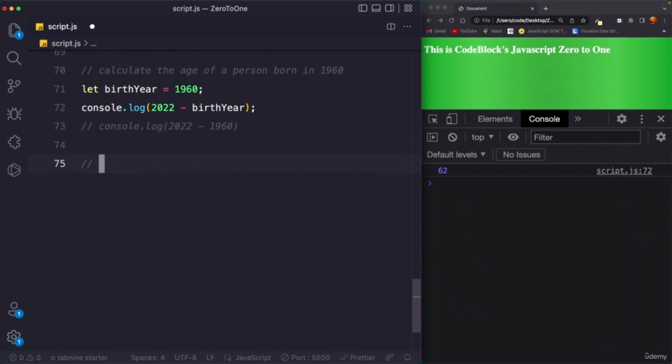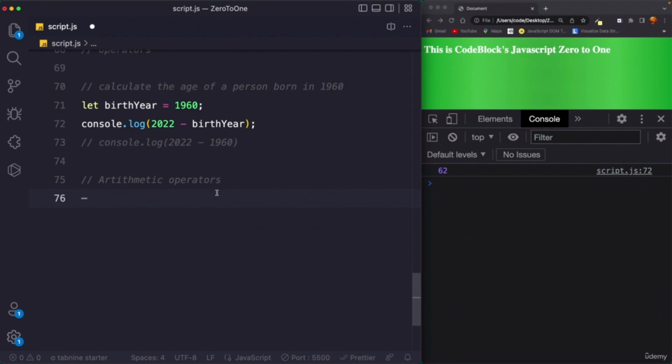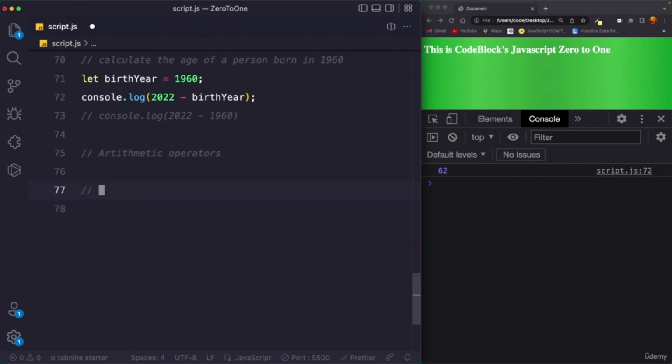So there are three main operators that we are going to talk about in this video. These are arithmetic operators, and I'm writing this comment because when I give you the final file, you can go through the files and understand that okay, here we have studied arithmetic operators, and then after arithmetic operators we have comparison operators.